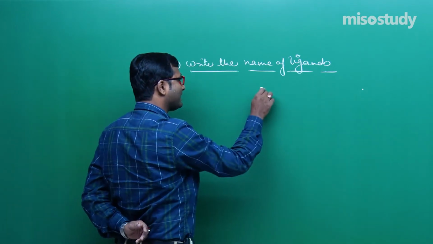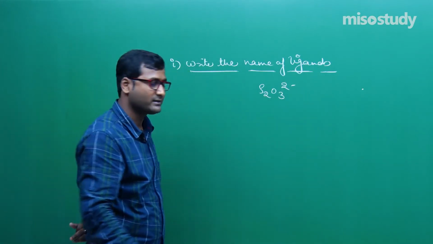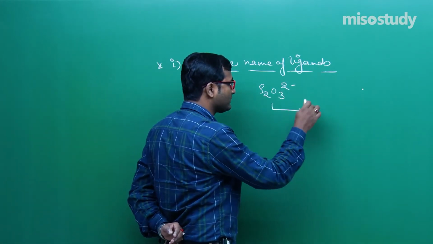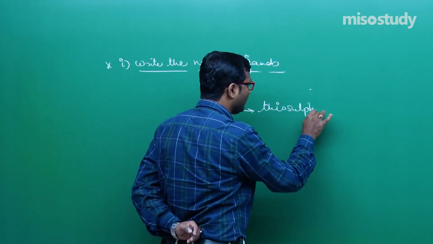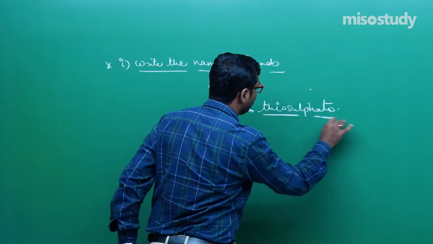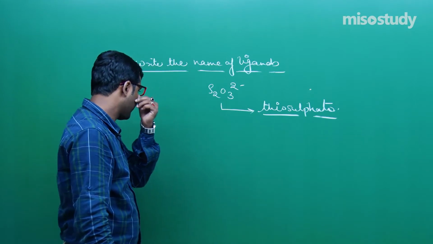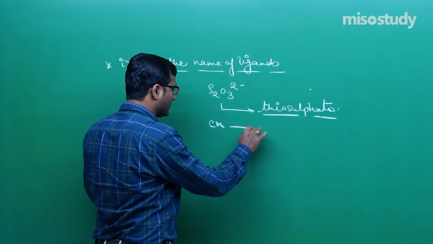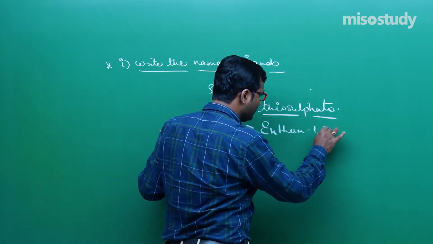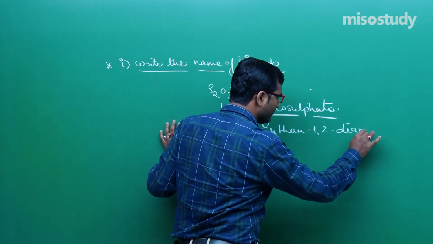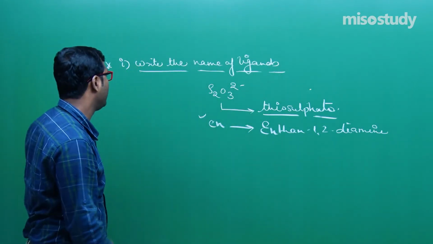Now, in my last class I was discussing something that was missing, that is S2O3 2 minus. I told you thiooxo, but it is better to say thiosulfato, my friend. Thiosulfato. Clear to you? If anyone asks you the name of en, that is ethane-1,2-diamine. This is not AMM, this is AM. Clear to you? This will help you a lot.